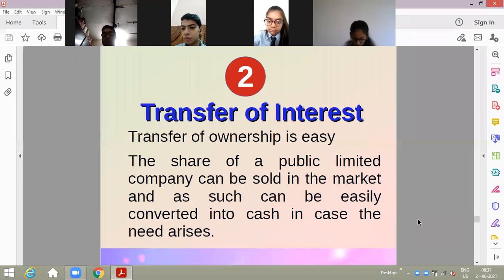Second is transfer of interest. In the company, transfer of ownership is very easy. Transfer of ownership is very easy in the case of a company. How? Like the share of a public limited company can be sold in the market, in case the need arises.